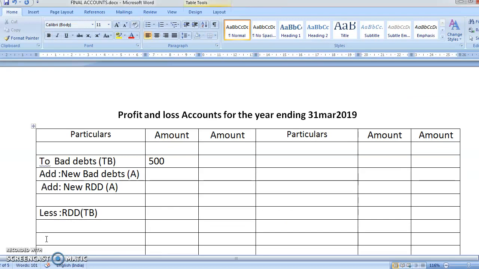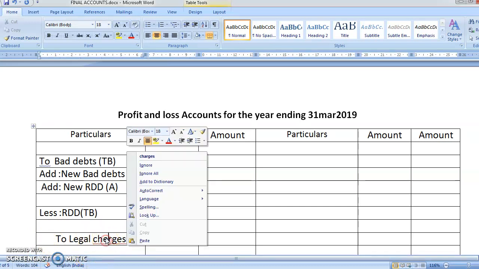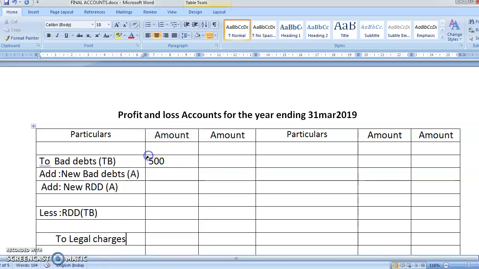The second item which we saw was legal charges. Again, it does not have any adjustment. So to legal charges. Am I correct? Yes, legal charges, again no adjustment, so directly in the outer column, 2,000.